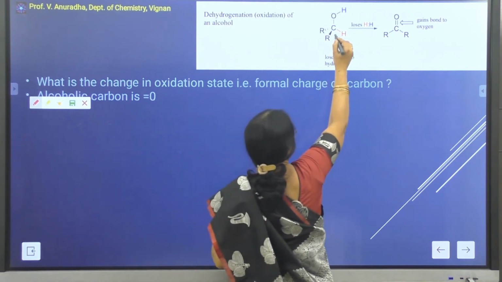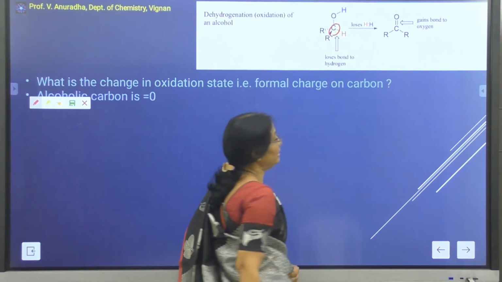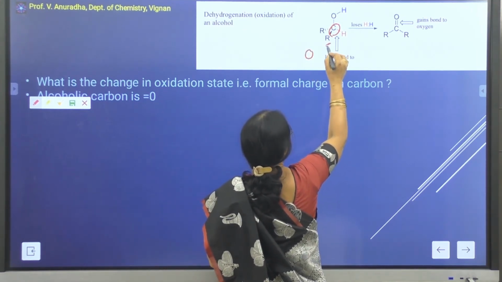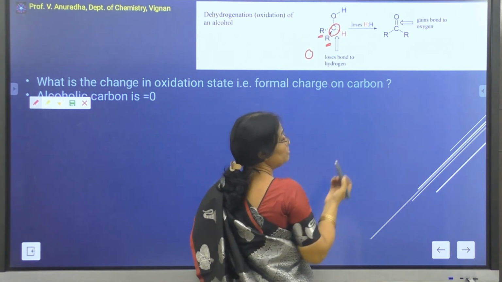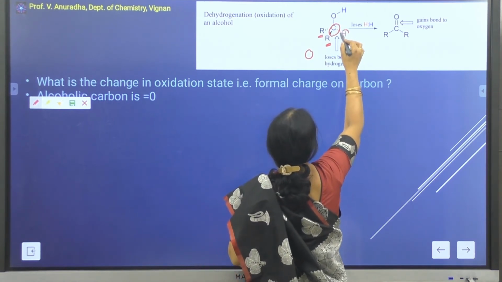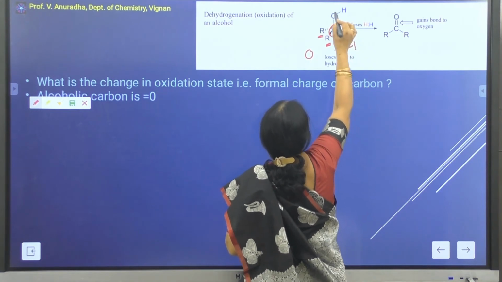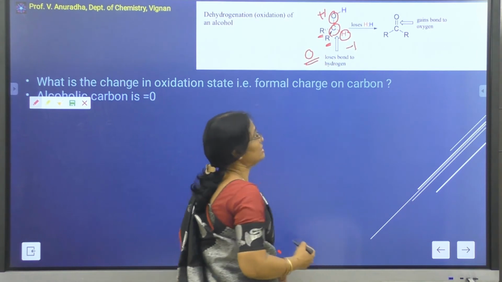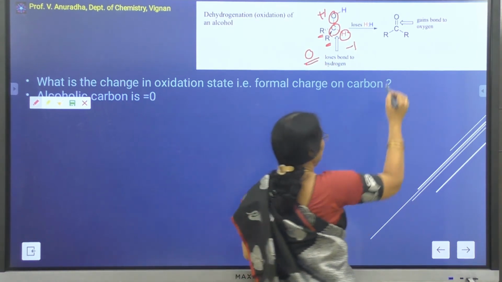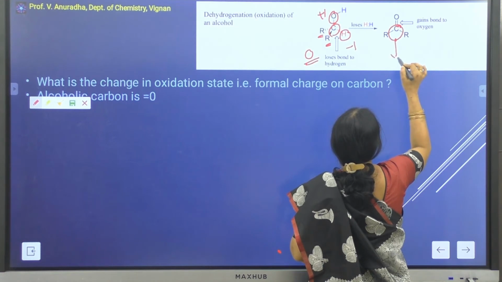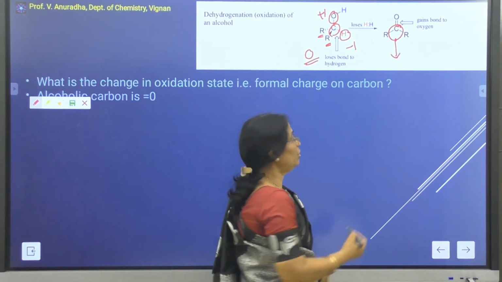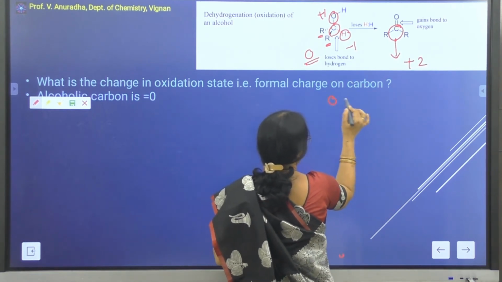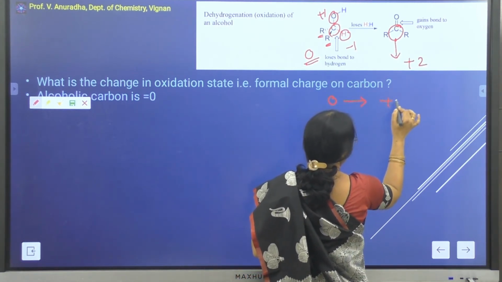So, when you consider the alcoholic carbon here, the formal charge on this carbon is 0, because the contribution due to the two alkyl groups is 0. The contribution due to this hydrogen is -1 and due to this oxygen is +1. Therefore, the total formal charge becomes 0. Whereas in case of the ketone, the total formal charge is +2. So now there is a change of the charge from 0 to +2.